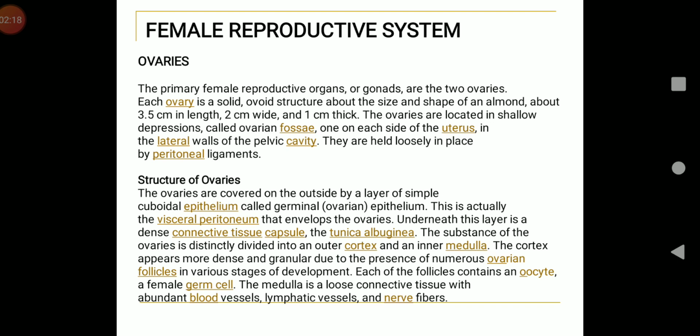Each ovary is suspended from the dorsal body wall by a fold of peritoneum, the mesovarium. The ovary is connected to the uterus by an ovarian ligament and is connected to the lateral body wall by suspensory ligaments. So ovaries produce ova and also certain sex hormones, estrogen and progesterone. These two hormones control the menstrual cycle and secondary sexual characters.